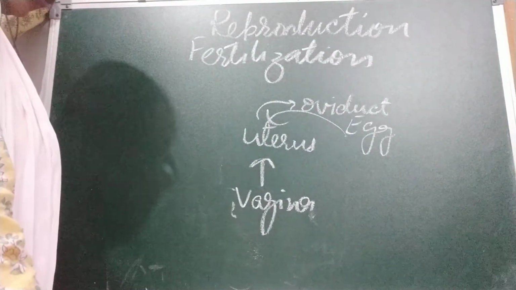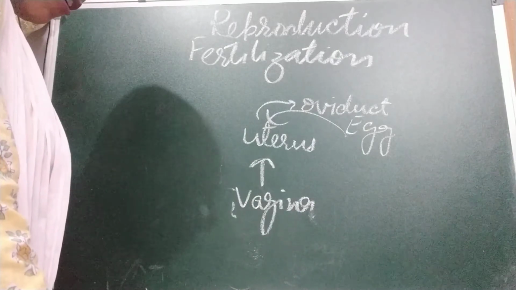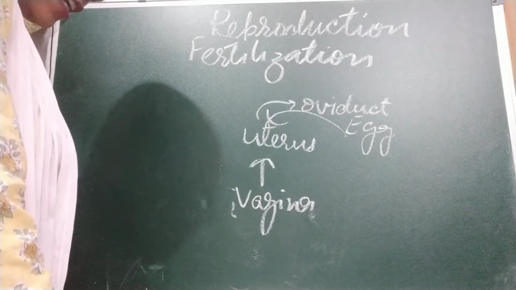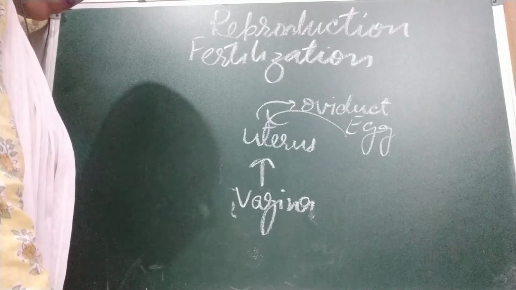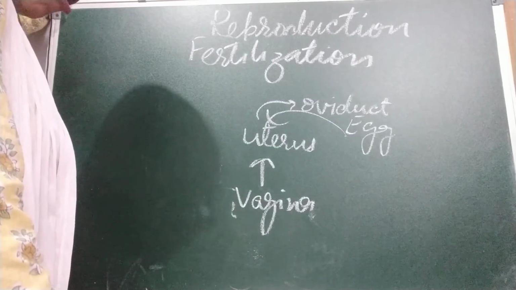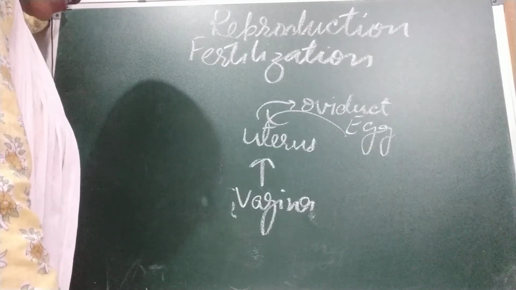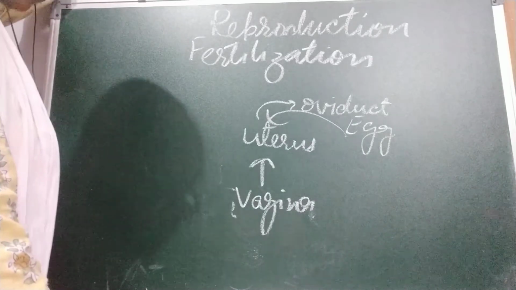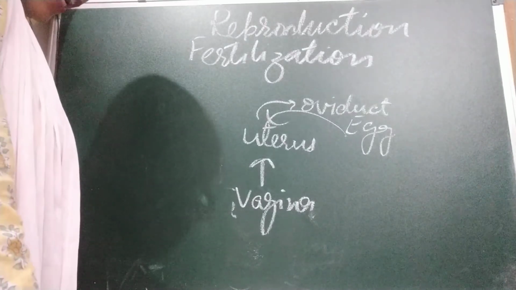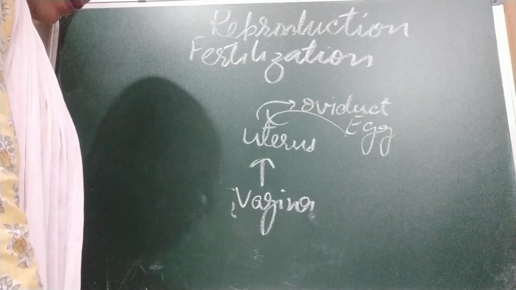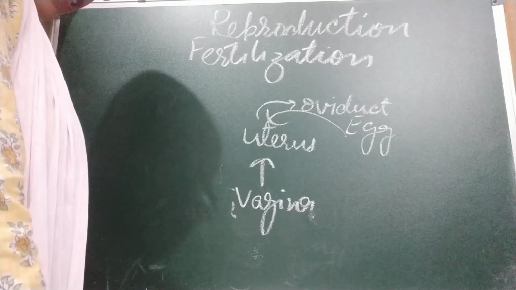This is called menstruation. The number of eggs produced at a time is different for different mammals. Humans, elephants and cows usually produce one egg at a time. Cats, dogs and rabbits produce more than one egg at a time. Hence, more babies are born to them at the same time.